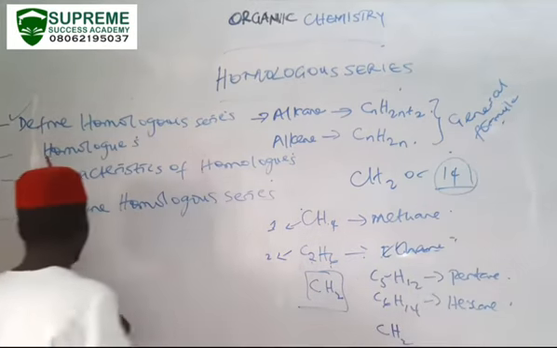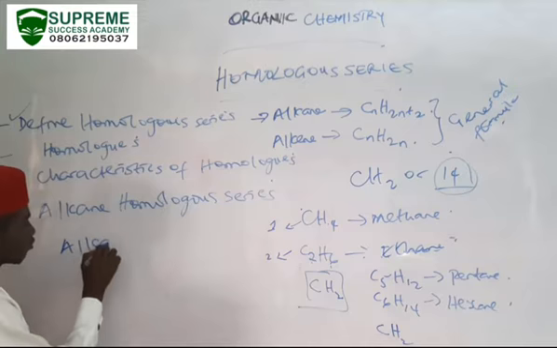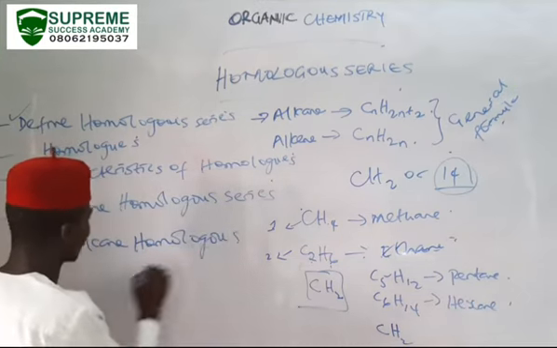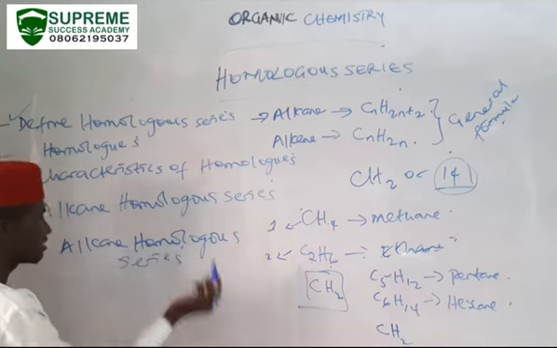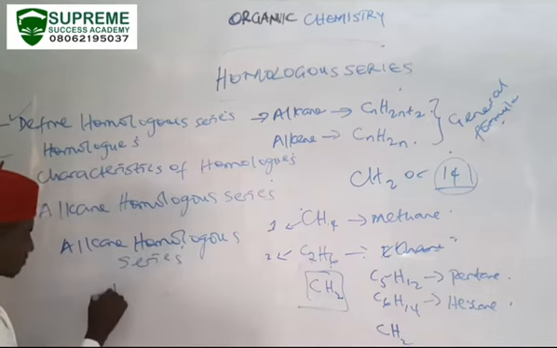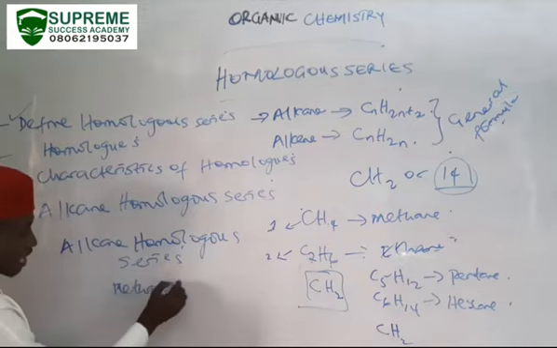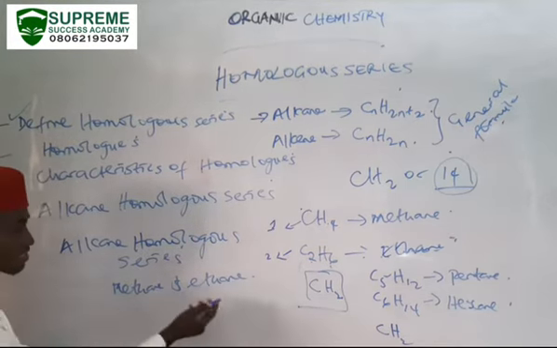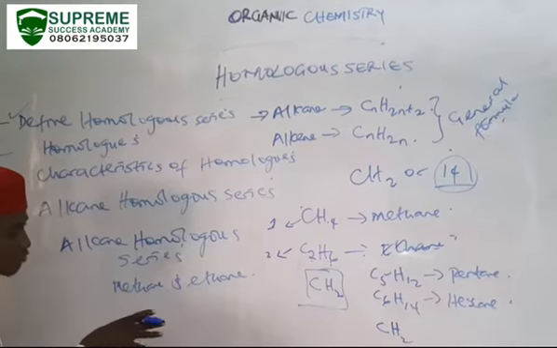For example, in the alkane homologous series we have methane and ethane as homologues. Methane and ethane are homologues because they belong to the same homologous series.